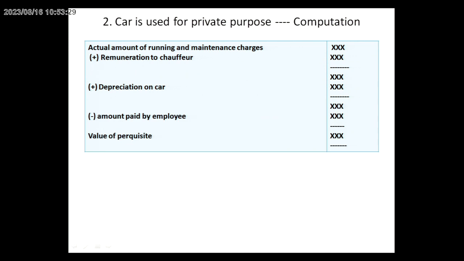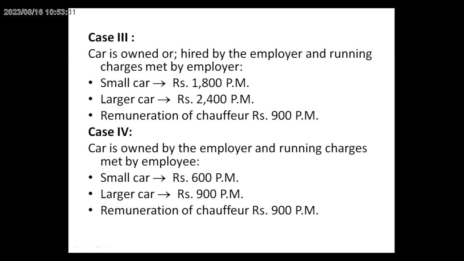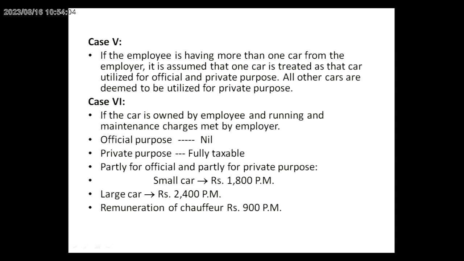Now, if the car is owned or hired by the employer and the running charges are borne by the employer, a small car means 1,800 per month is taxable, and a large car means 2,400 per month is taxable. If the car is owned by the employer and the running charges are borne by the employee, a small car means 600 per month is taxable, and a large car means 900 per month is taxable. If they provide a driver, also called a chauffeur, 900 per month is also taxable.